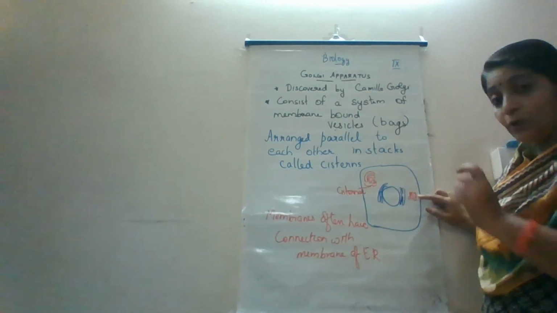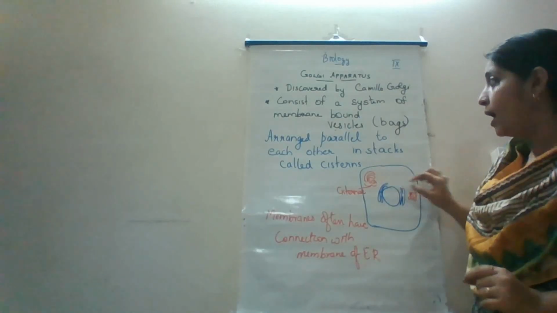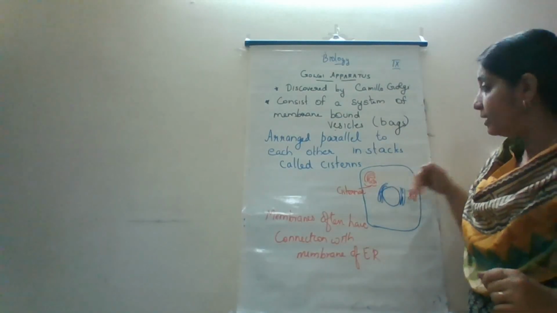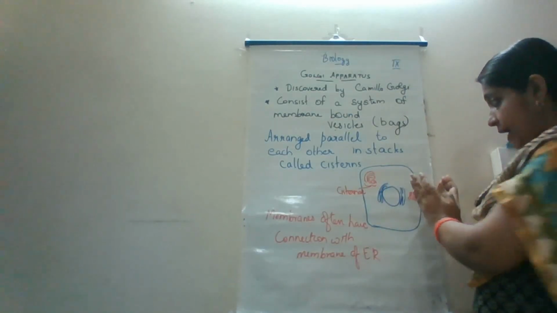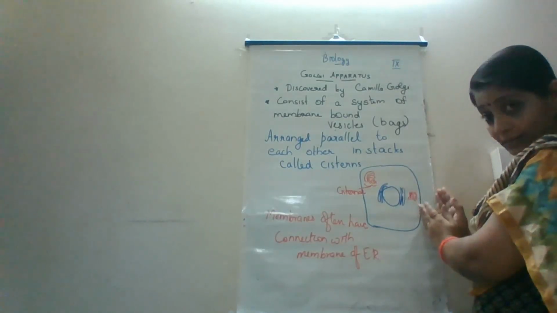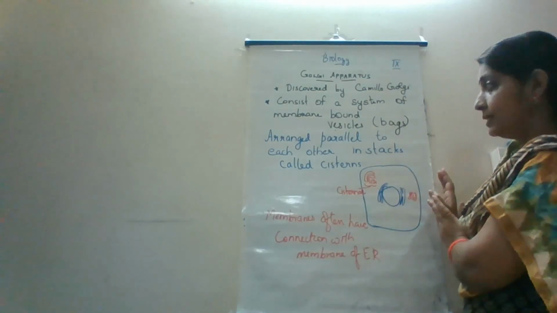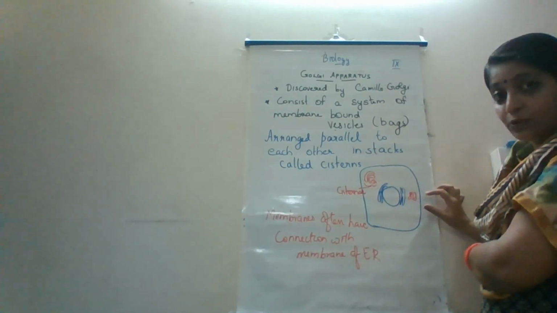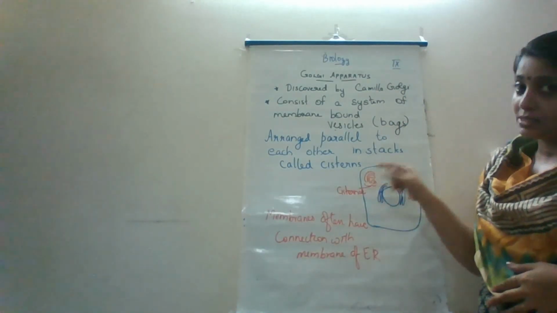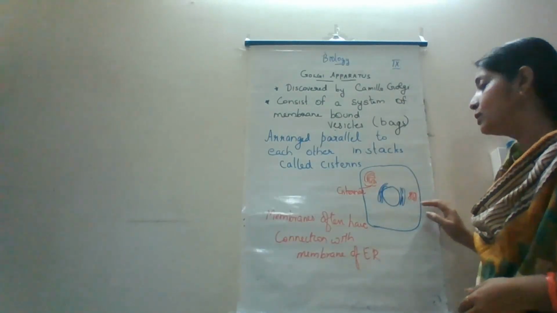These are like oblong bags, arranged approximately parallel to each other in stacks, and these stacks are called cisterns or cisternae.